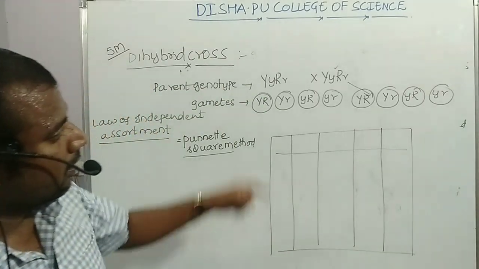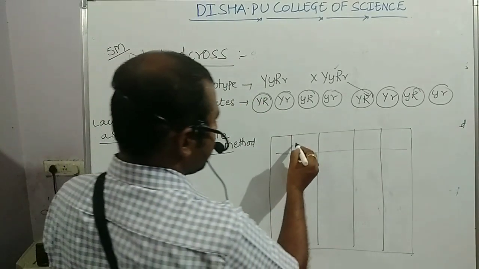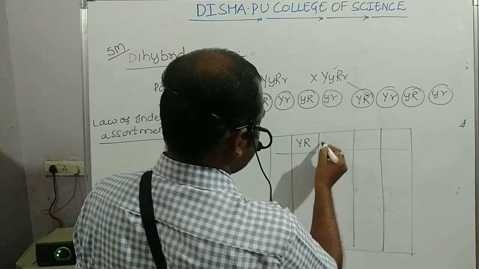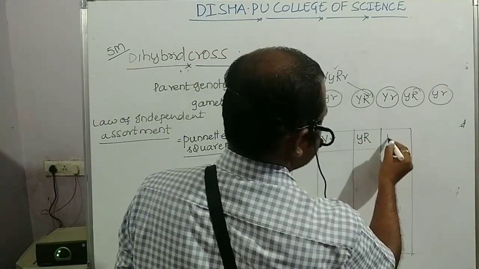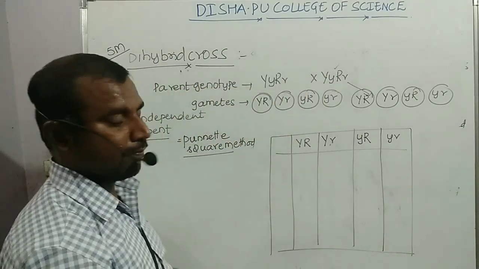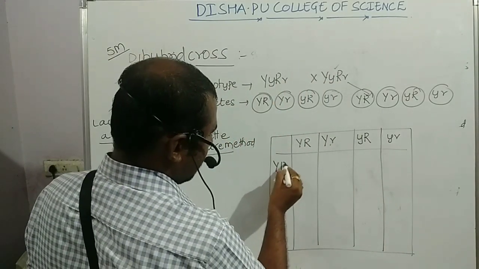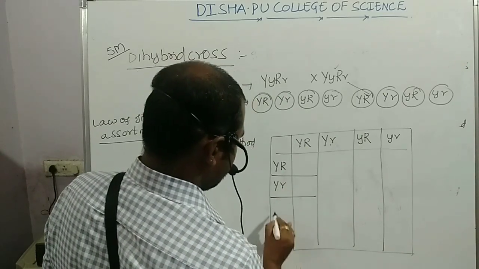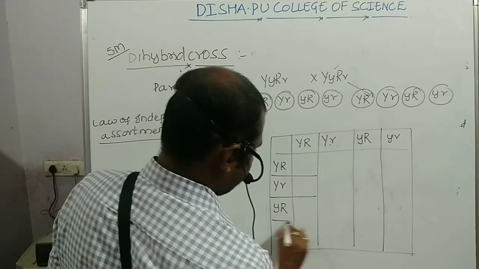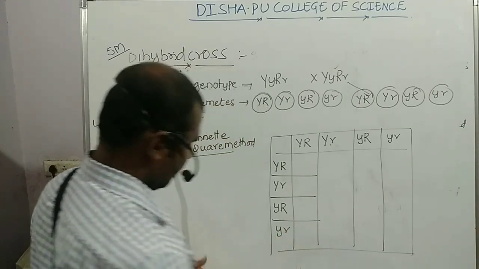Okay students, now indicate all those gametes: capital Y capital R, capital Y small r, small y capital R, small y small r, on both sides.